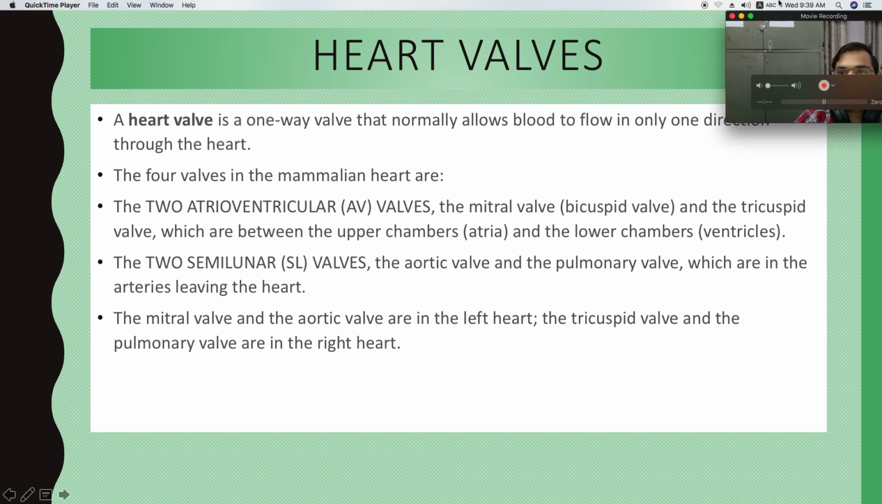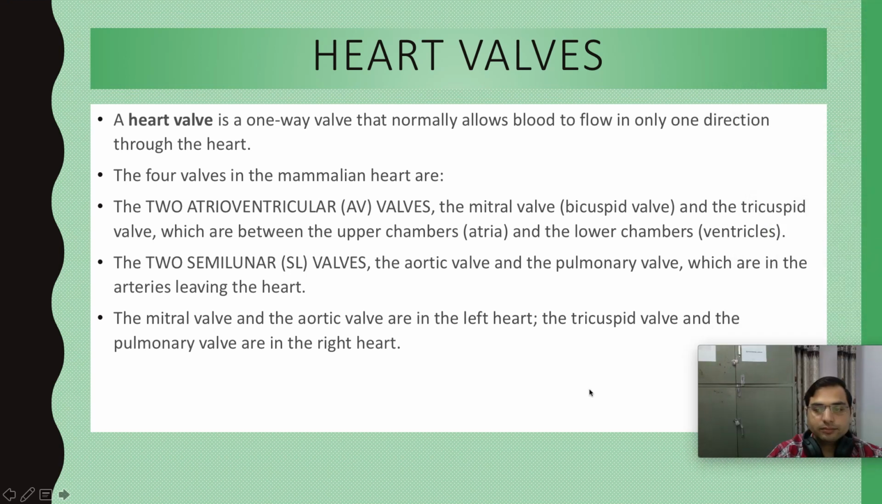So after pharyngitis, let us learn the anatomy and physiology of heart valves. A heart valve is a one-way valve that normally allows blood to flow in only one direction through the heart. So a heart valve is like a door of the home which can be opened to only one side. These heart valves normally open one way, which allows blood to flow through them in one direction only.